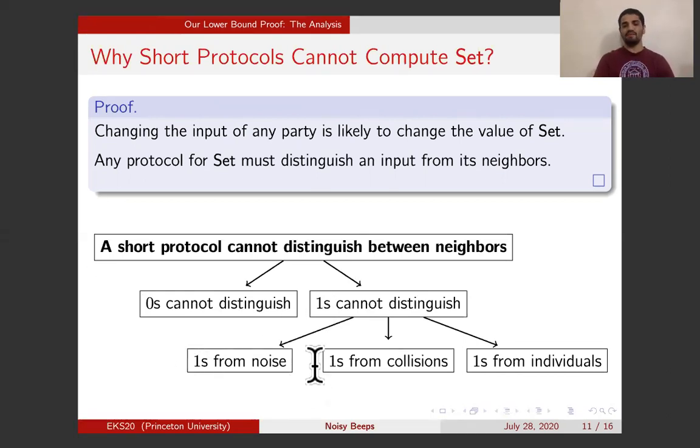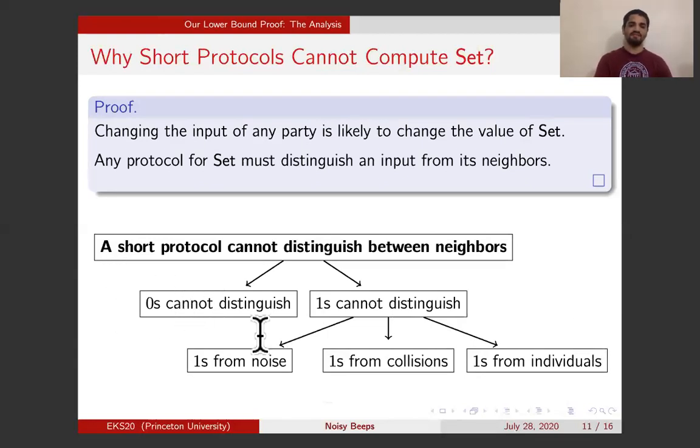Or the 1 can be without noise, which is these 2 cases. If the 1 is without noise, then indeed there were parties that were beeping a 1 in that round. And I will say there was a collision if the number of parties that were beeping a 1 is 2 or more. If 2 or more parties are beeping a 1, then these parties collide. There is a collision, and therefore the parties received a 1. Or you could have exactly one party beeping a 1, in which case I will say this is a 1 from an individual. So you have 4 types of rounds.